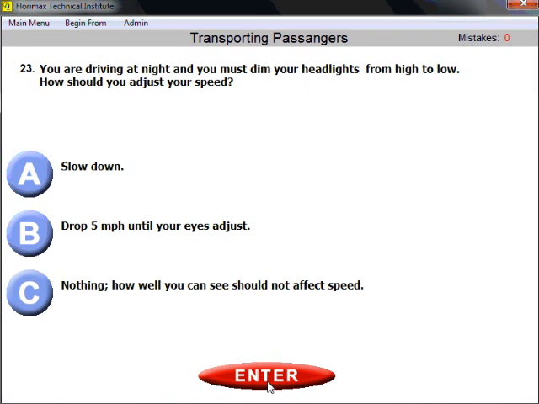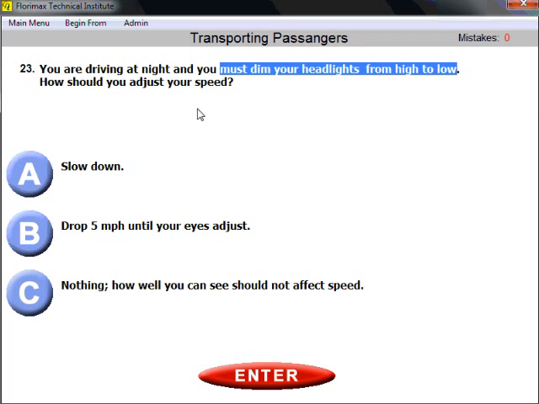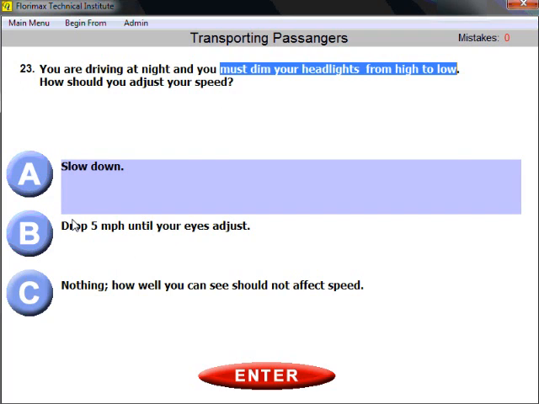Question number 23. You are driving at night and you must dim your headlights from high to low. How should you adjust your speed? What you need to do is slow down. Again, common sense, general requirement. When you dim your headlights from high to low, definitely the distance you can see ahead decreases, and you should slow down. It wouldn't be enough to drop 5 miles per hour or 15 miles per hour. It depends on the speed and on the weather conditions. So the right answer would be slow down.